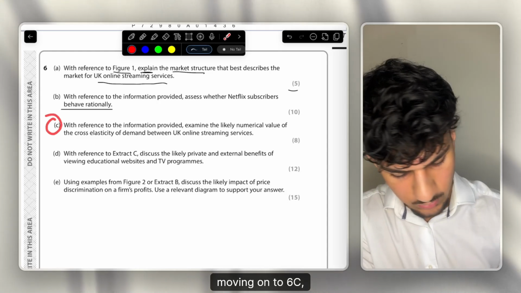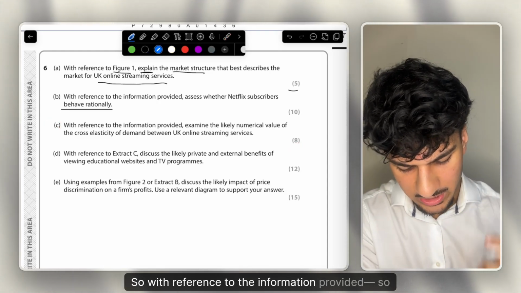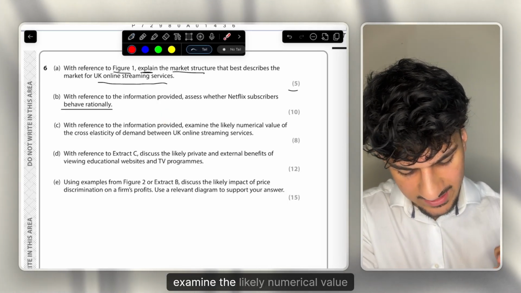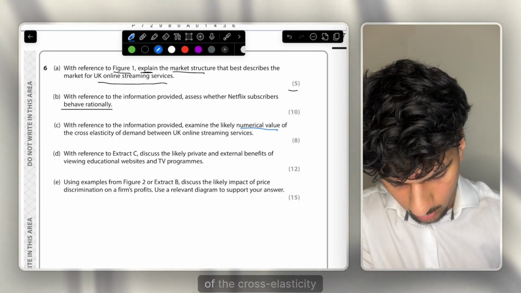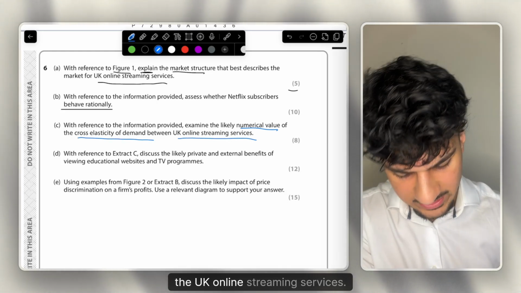Moving on to 6C, which is an 8-mark question. Let's get right on with this. So with reference to the information provided, so it hasn't given us any specific extract here, examine the likely numerical value of the cross-elasticity of demand between the UK online streaming services.